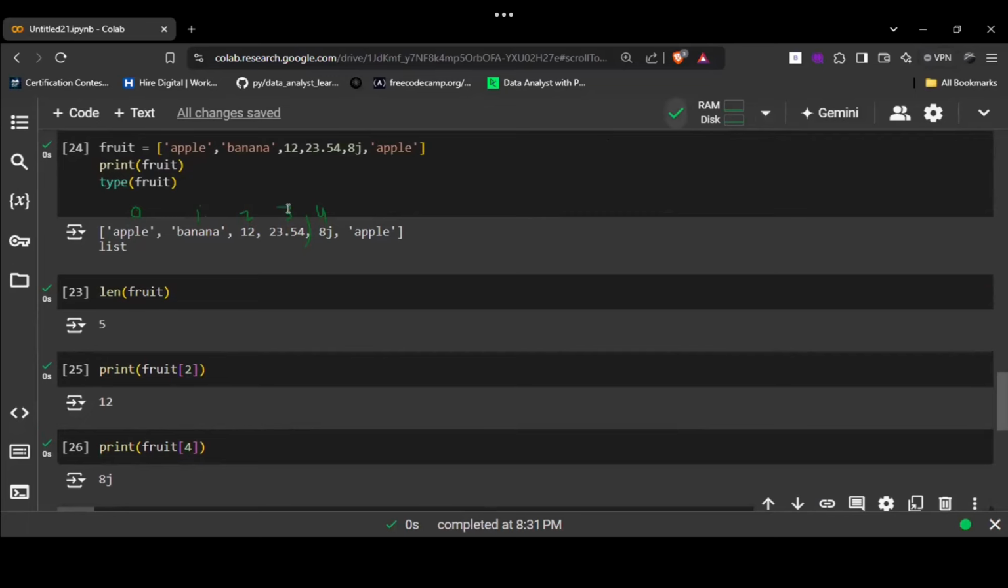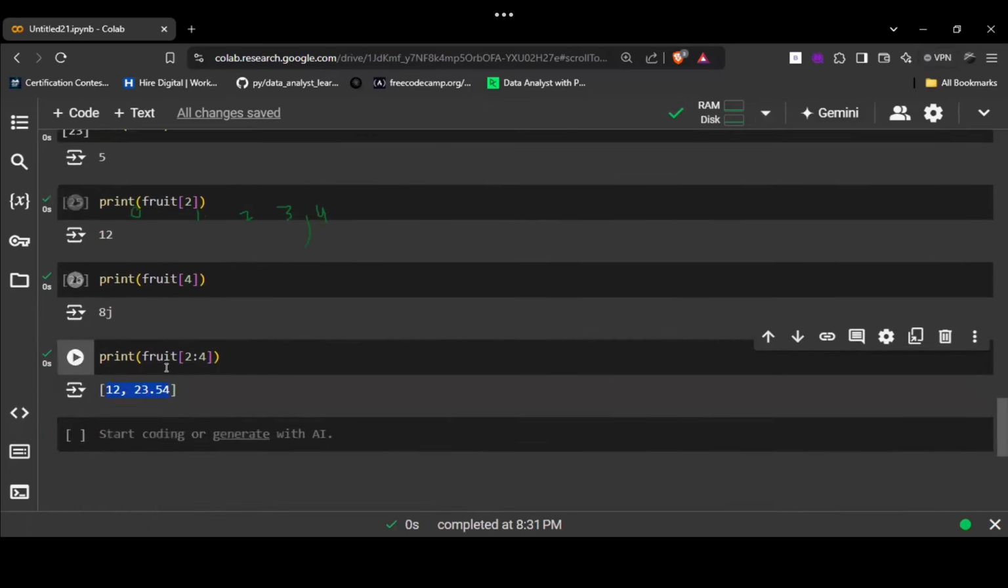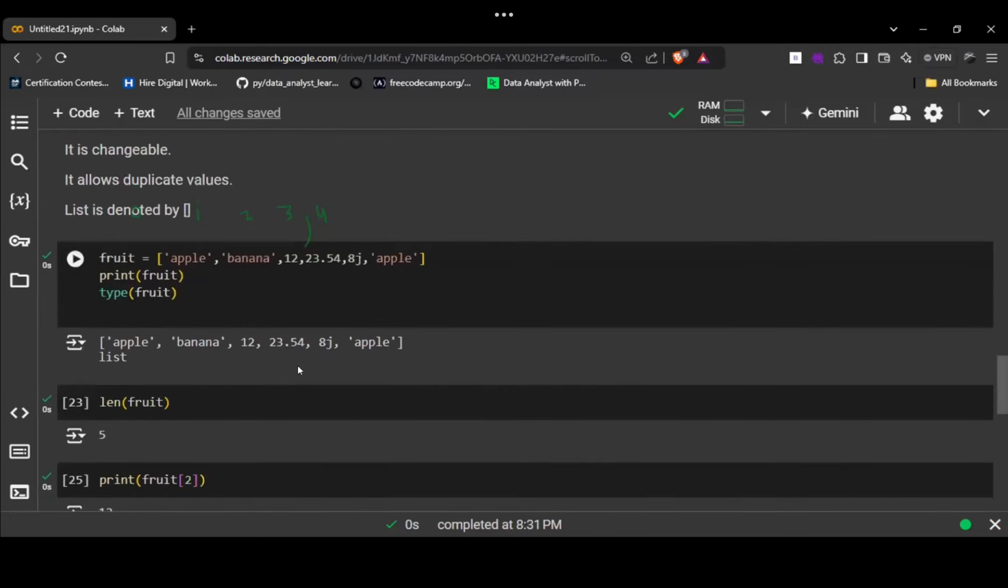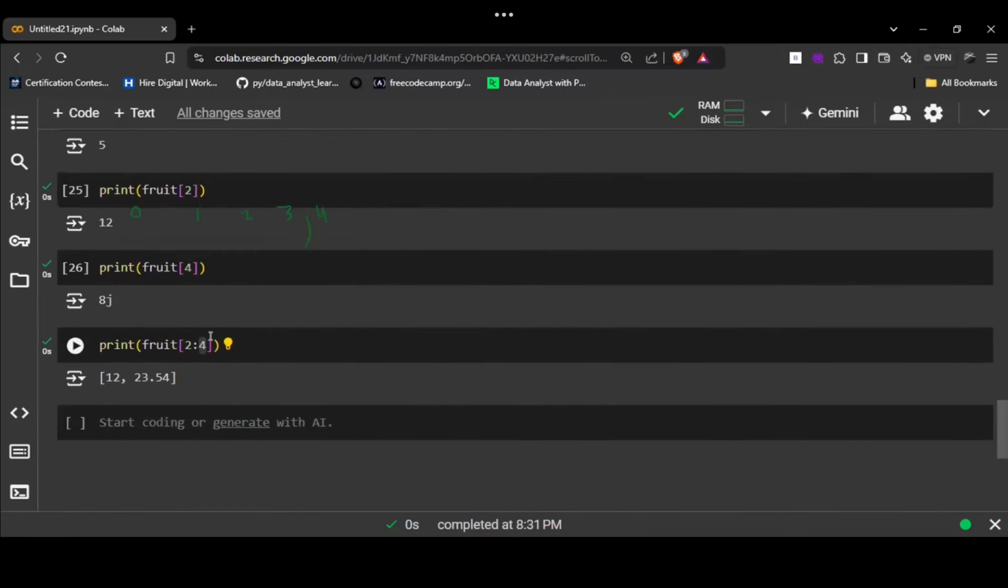So in Python, the first number that we are writing, that means the left-hand side number, will always be included, right? And this number will always be excluded. If you are writing 4, it will print till 3, right? If I want it to print till 8j, what will I write over here? I'll write 5. So it will print till 8j, right? Understood the logic behind this?